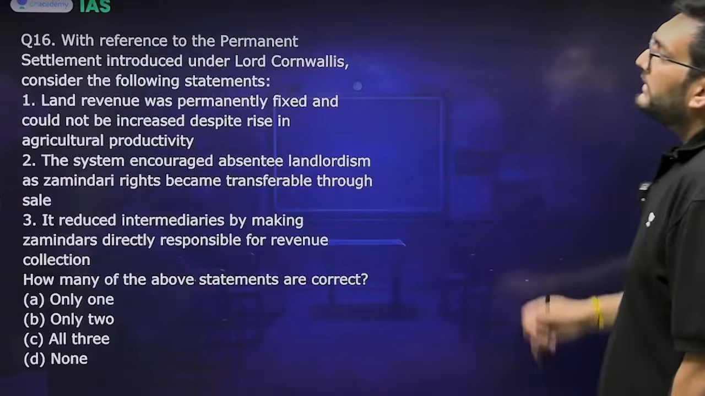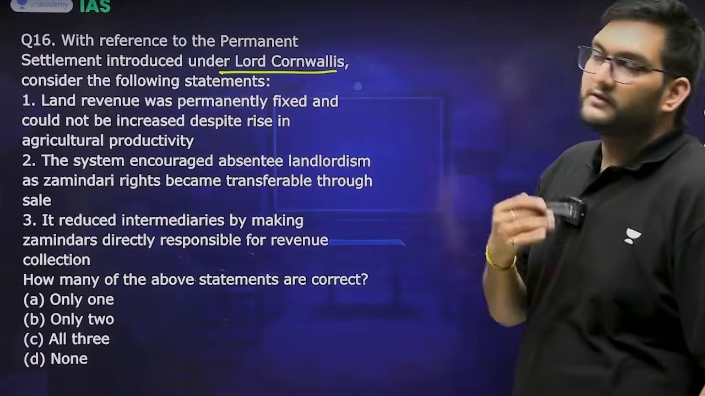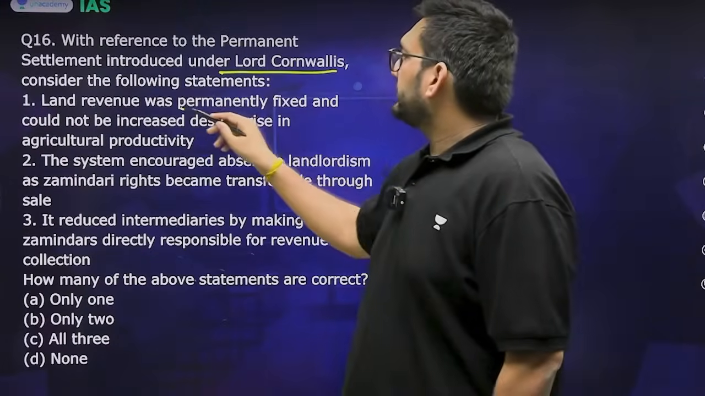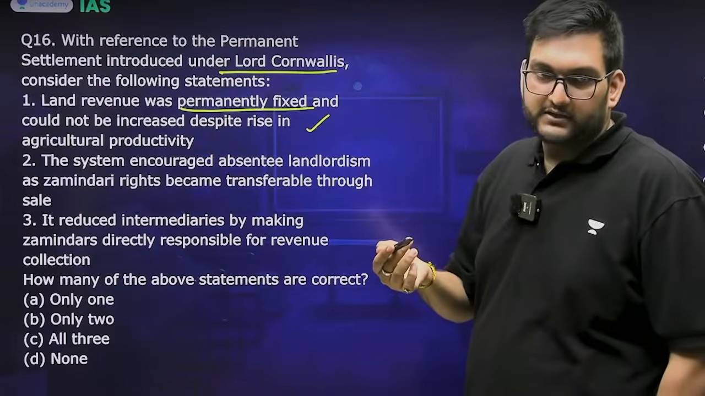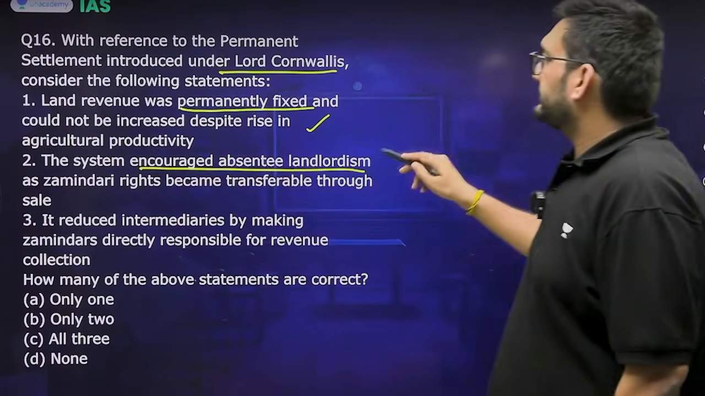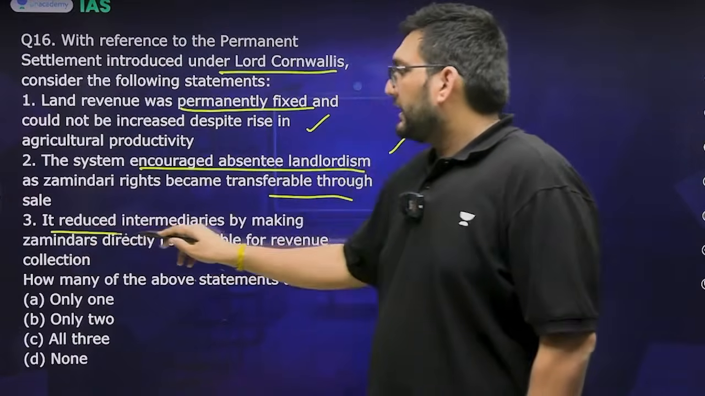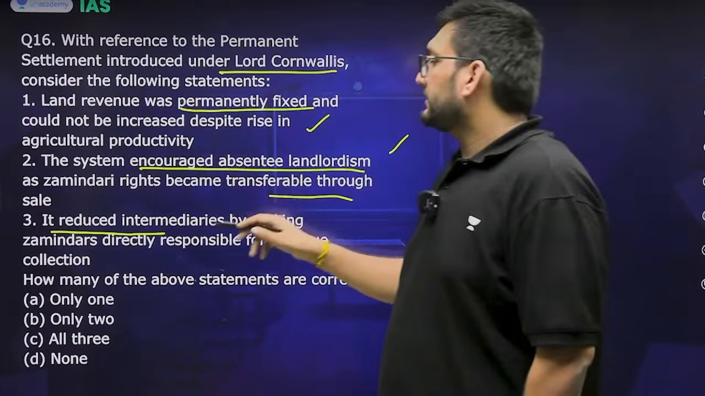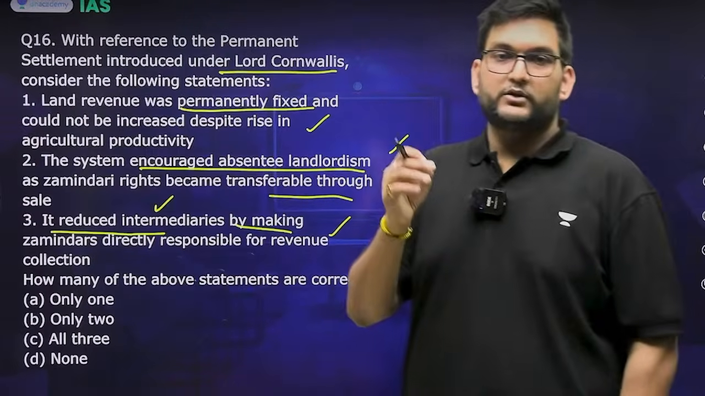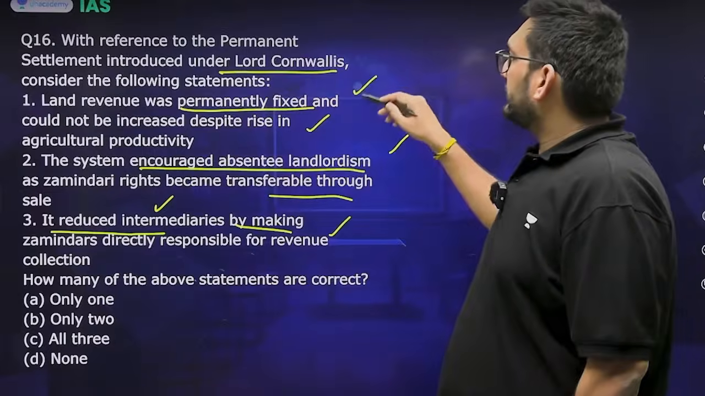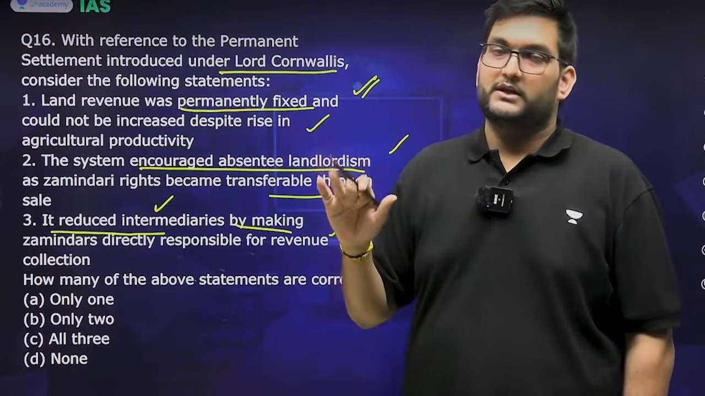Then, with reference to the Permanent Settlement introduced under Lord Cornwallis, consider the following statements. Land revenue was permanently fixed and could not be increased despite an increase in agricultural productivity. The system encouraged absentee landlordism as zamindar rights became transferable through sale. Important point: it reduced intermediaries by making zamindars responsible for revenue collection. Here you need to understand one thing. The first is totally correct. 10/11 has to go to the British. It will go to the British irrespective of agricultural productivity.